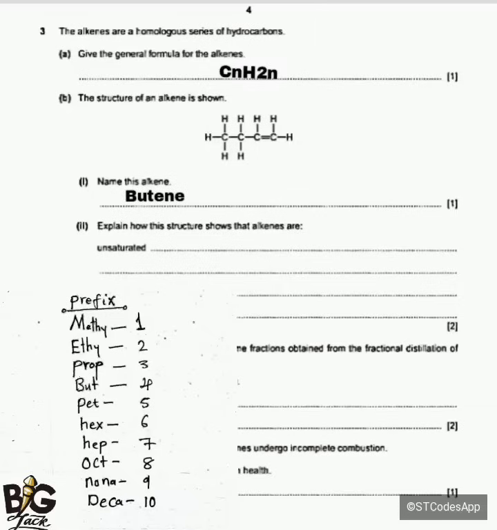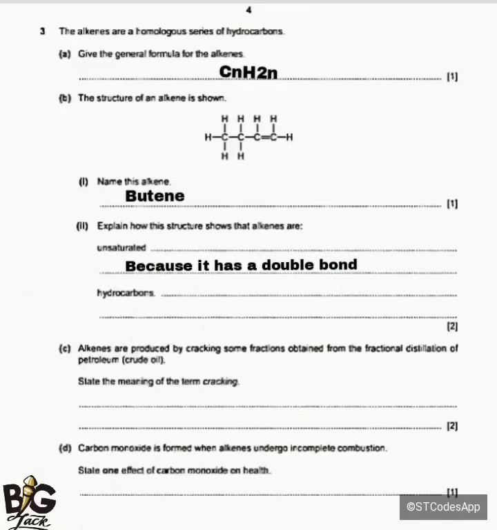Then Roman numeral 2 says, explain how this structure shows that alkenes are unsaturated hydrocarbons. The reason is that it has a double bond, because unsaturated hydrocarbons have a double bond. Then the next part is hydrocarbons. The reason this alkene is called a hydrocarbon is that it contains hydrogen and carbon atoms only. Hydro comes from hydrogen and carbon comes from carbon.